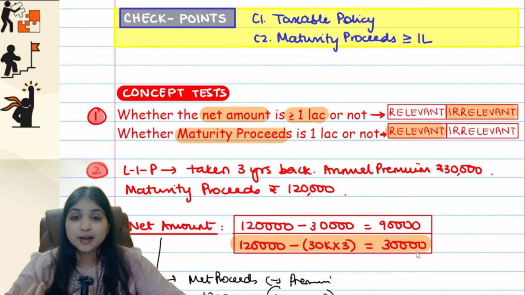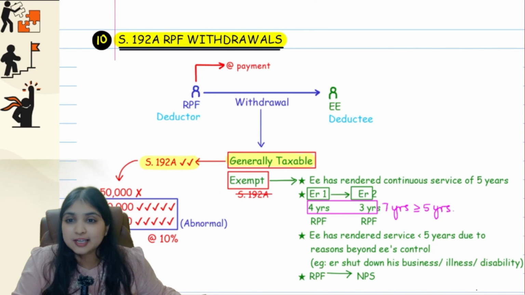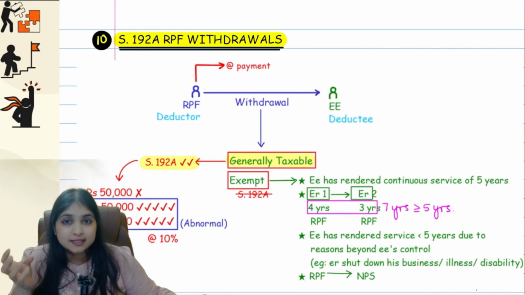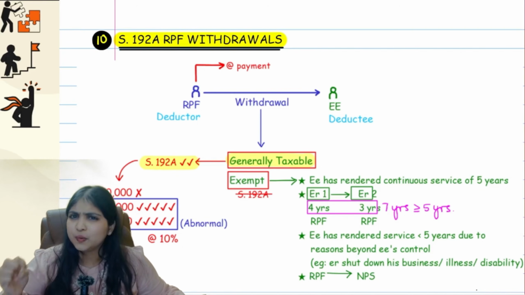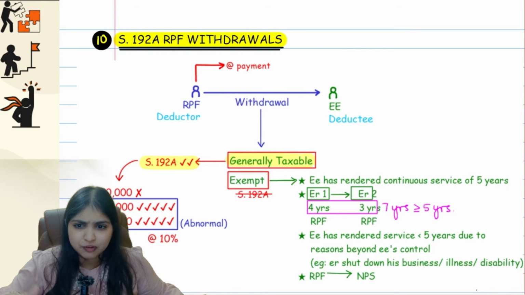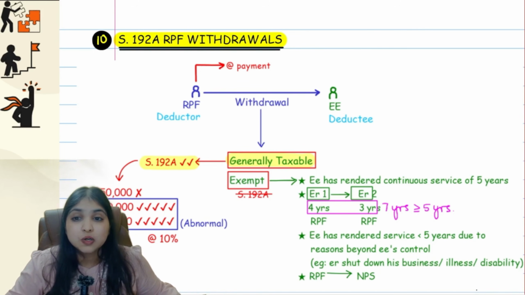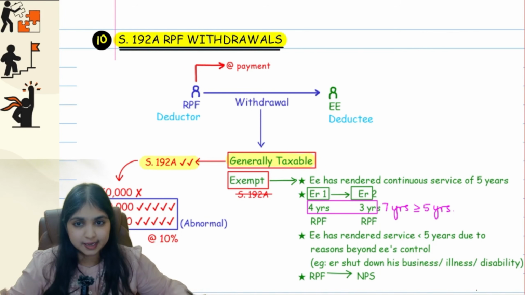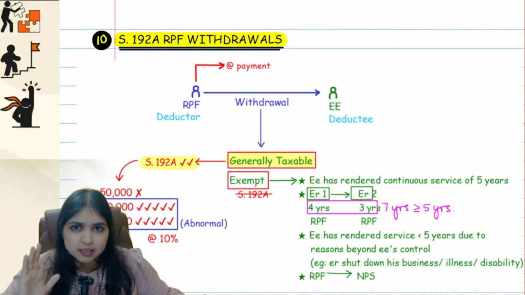Okay, this was your 194DA, guys. Now come to the next section, guys, section 192A, which talks about RPF withdrawal. See, you must have learned about RPF withdrawal a little bit in your salaries chapter. There you would have learned that when you withdraw money from RPF, sometimes it is exempt and sometimes it is taxable. Right, guys? Whenever you withdraw money from RPF, generally it is taxable, but sometimes it is exempt also. So on that withdrawal, we have TDS, and that is section 192A TDS. Let's talk about it slowly, step by step.